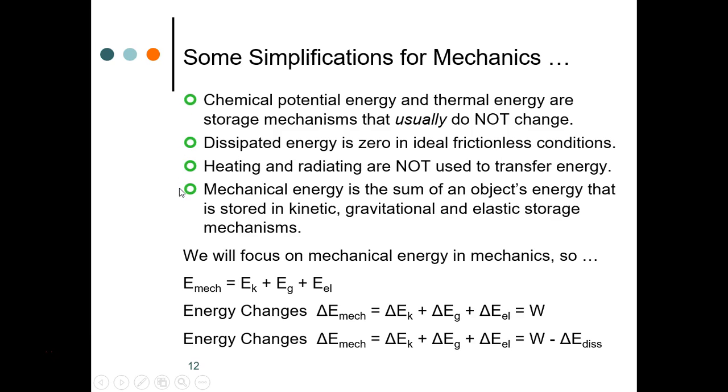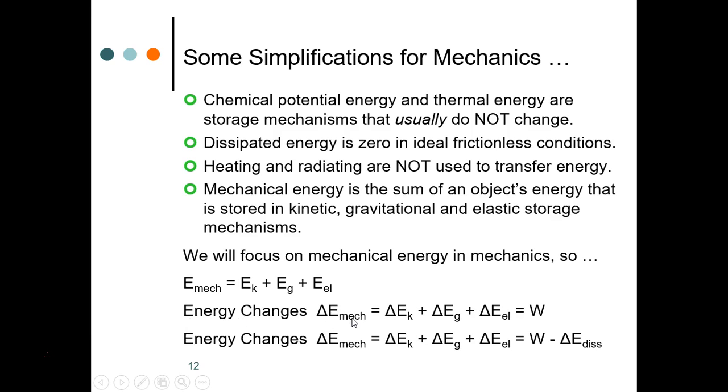Based on these simplifications, we can take the previous equations for energy and rewrite them like this. Instead of the total energy equation, we can say that the mechanical energy of an object is equal to its kinetic energy plus its gravitational potential energy plus its elastic potential energy. We have two simplified equations that we can use to analyze changes in energy.